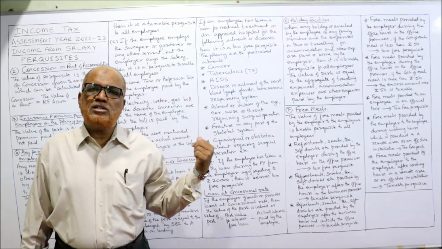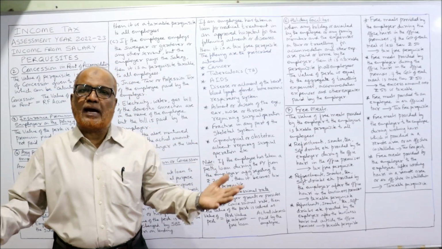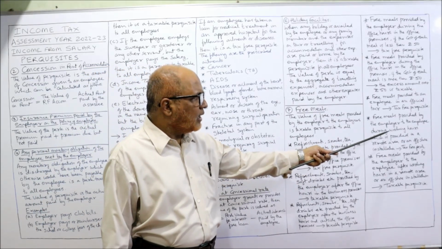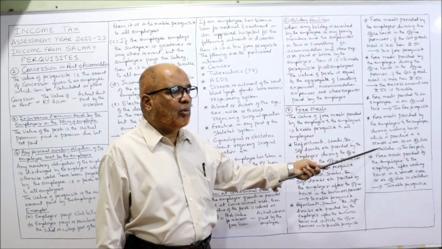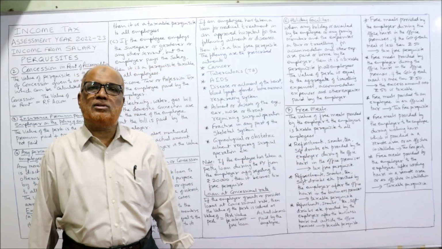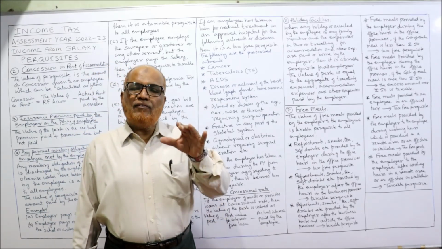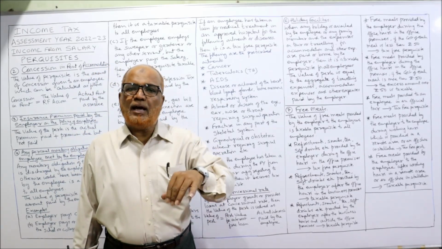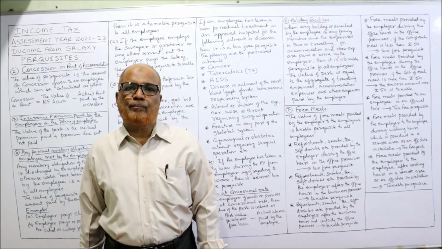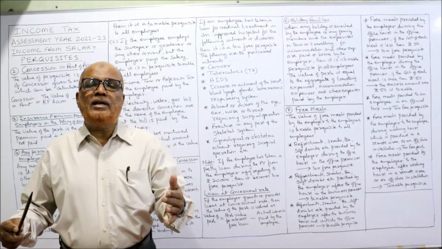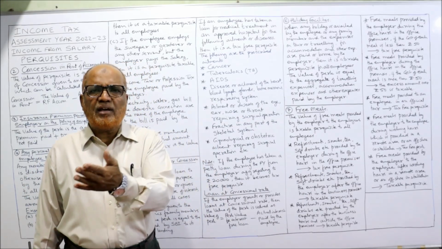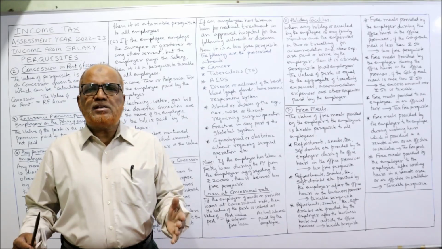Next, free meals provided by the employer during working hours to an employee in a remote area or an offshore installation is a tax-free perquisite, because he is working in a remote area and the meals are provided during business hours.